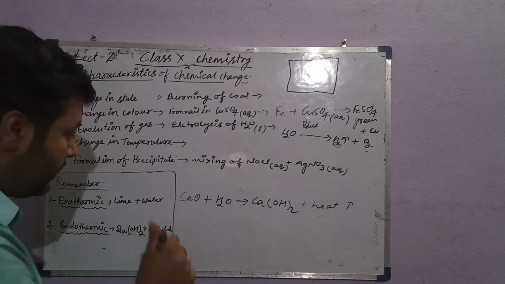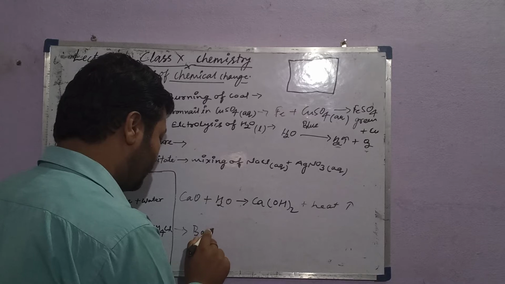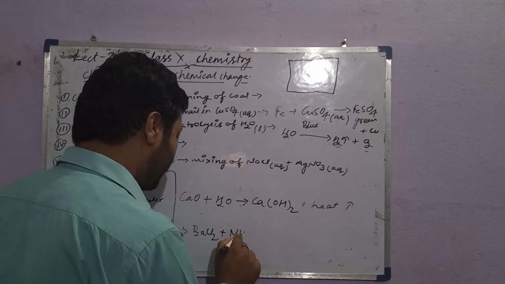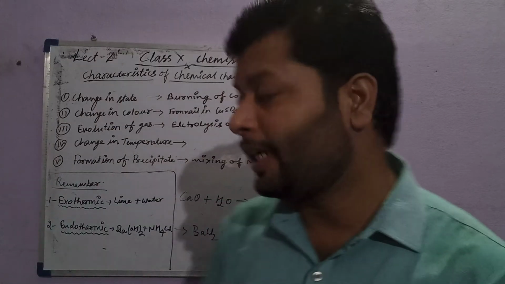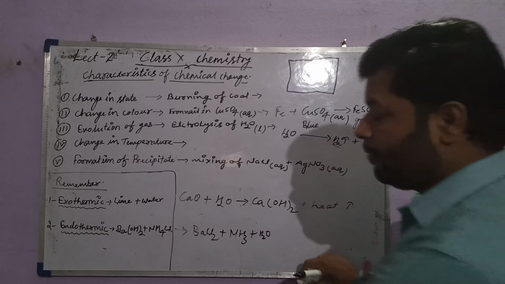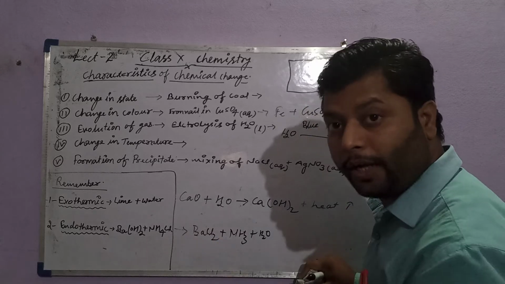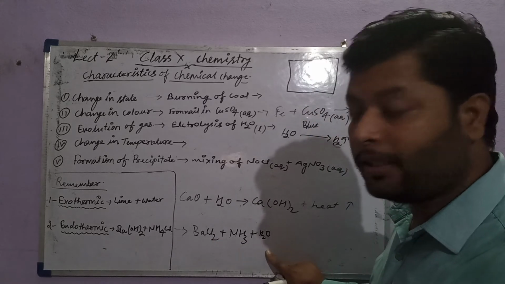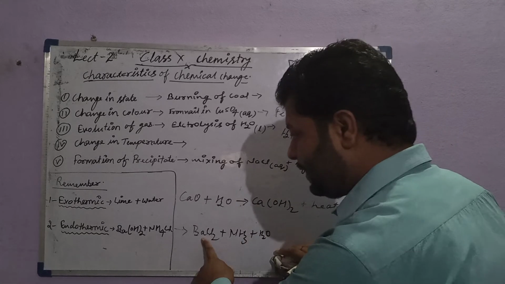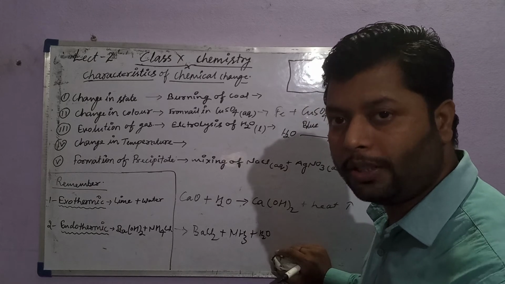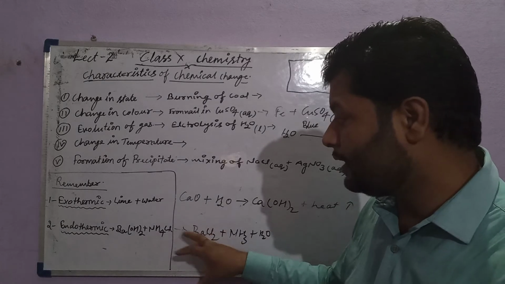So barium hydroxide makes barium chloride, ammonia, one of the gases we get, and water. This is the equation. Barium hydroxide when mixed with NH4Cl, ammonium chloride, gives barium chloride, ammonia and water. Ammonia and water together make an ammonia solution, and barium chloride is formed as a salt. This reaction is an endothermic process, which also indicates a change in temperature.